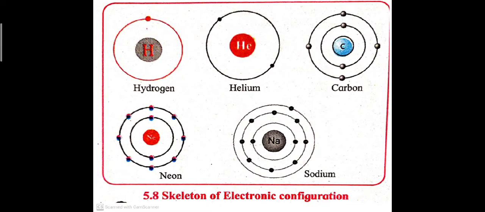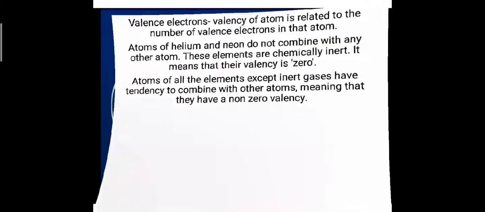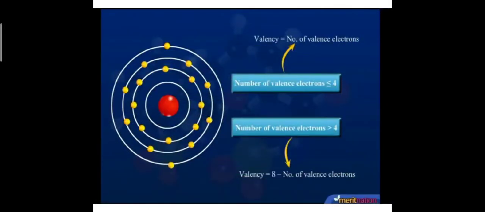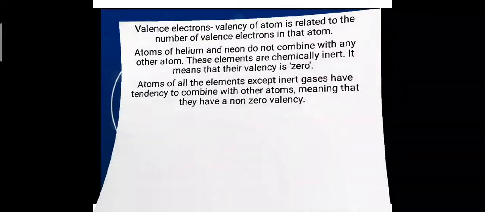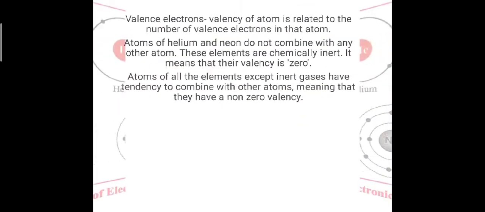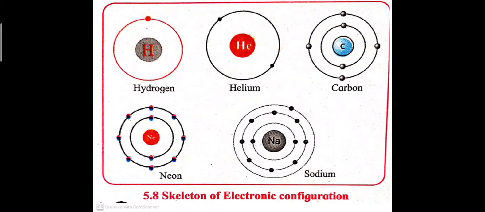So for example, in carbon there are 4 electrons in the valence shell, that means the valence electrons are 4. So the valency of carbon will be equal to 4. Why? Because if the number of electrons is less than or equal to 4, then valency will be equal to the number of valence electrons. So in case of carbon there are 4 electrons present in the valence shell, so the valency of carbon will be equal to 4. But in sodium,